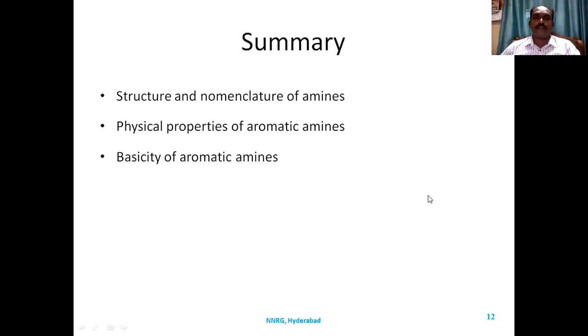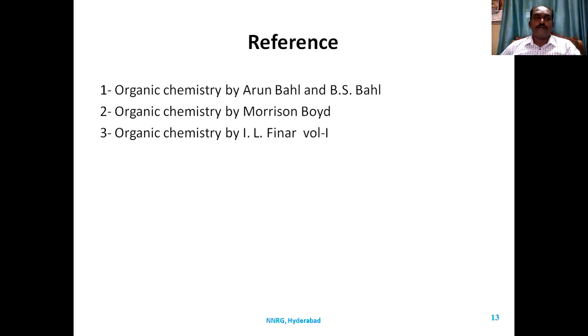With this, we'll end the class. We'll see in the next class the effect of electron withdrawing groups and electron donating groups on the basicity of amines. These are the references. Thank you.